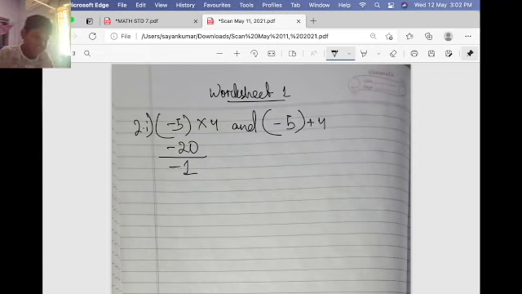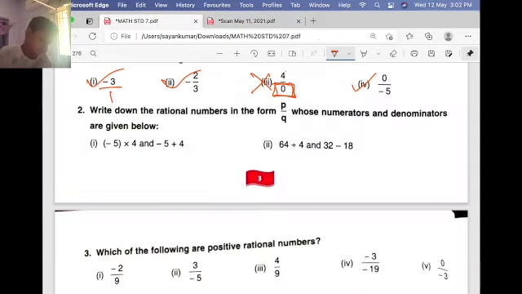Okay, so this is a positive rational number. Why? Because I can write it like this, 20 by 1, or it can be 20 only. Okay, so the second one, 64 divided by 4 and 32 minus 18.